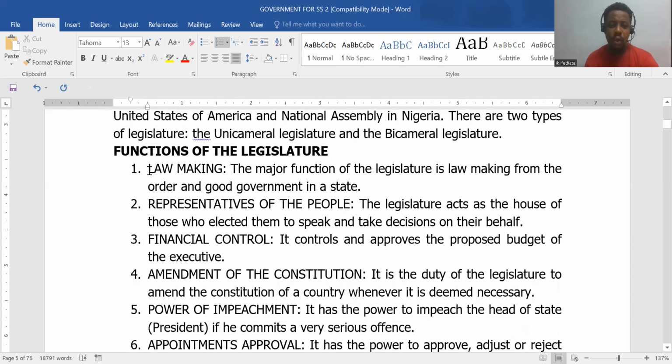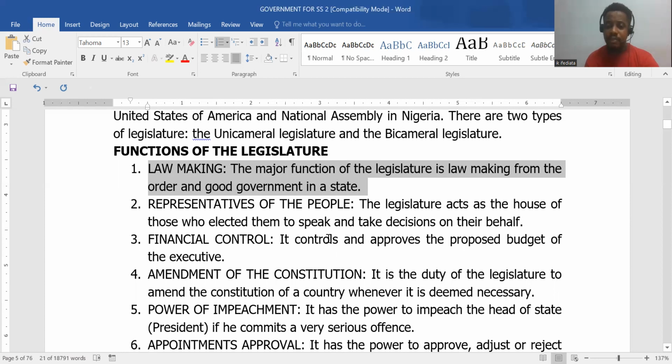Basically, they make the law, right? They make laws. So when a bill comes into their chambers, they go through it. We're going to see the process of making laws down in this topic. So they represent the people. They are the people's representatives. In Nigeria, for example, the legislators are elected by the people.